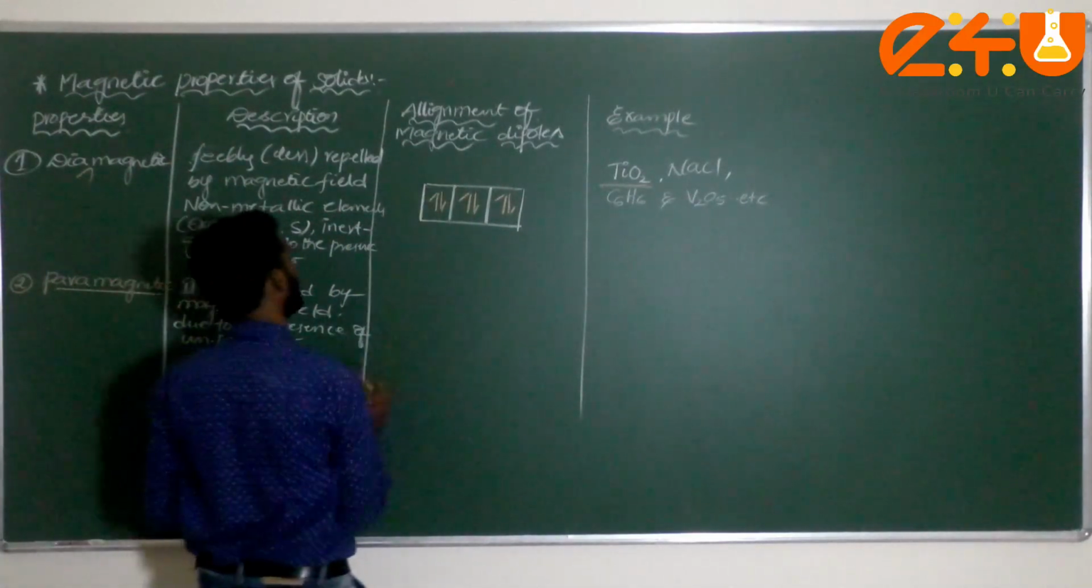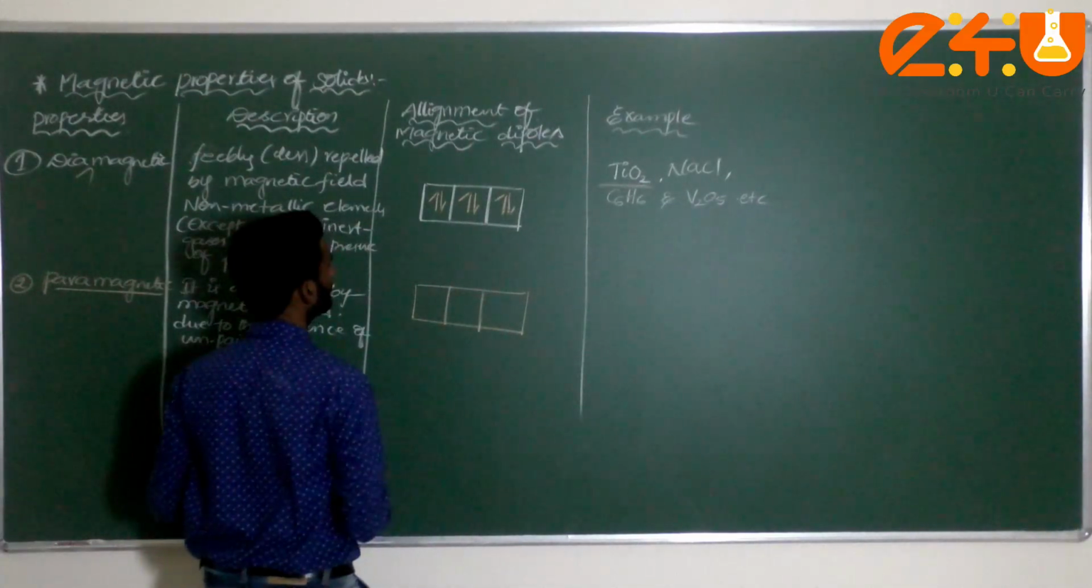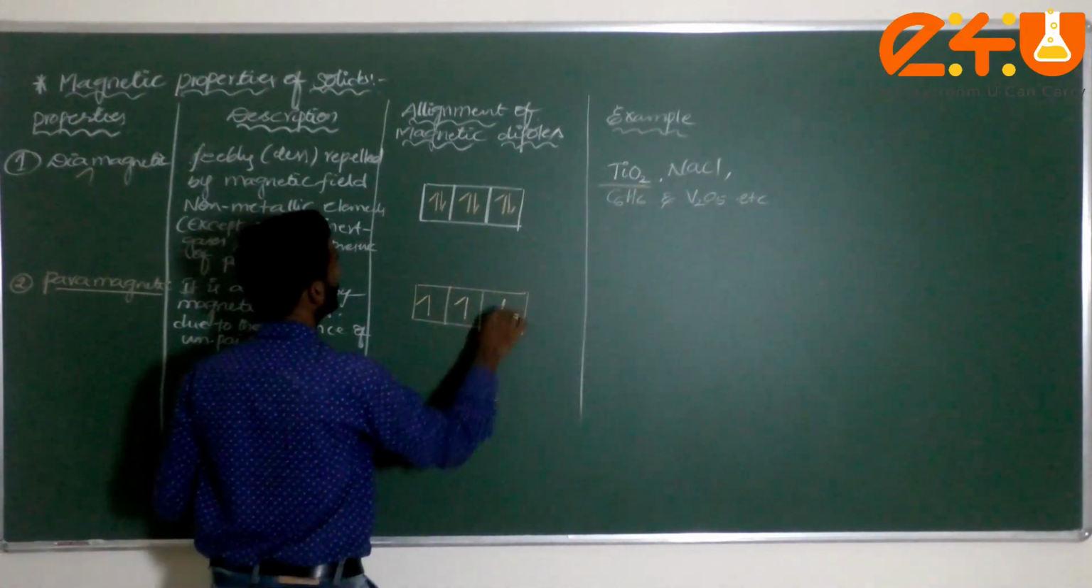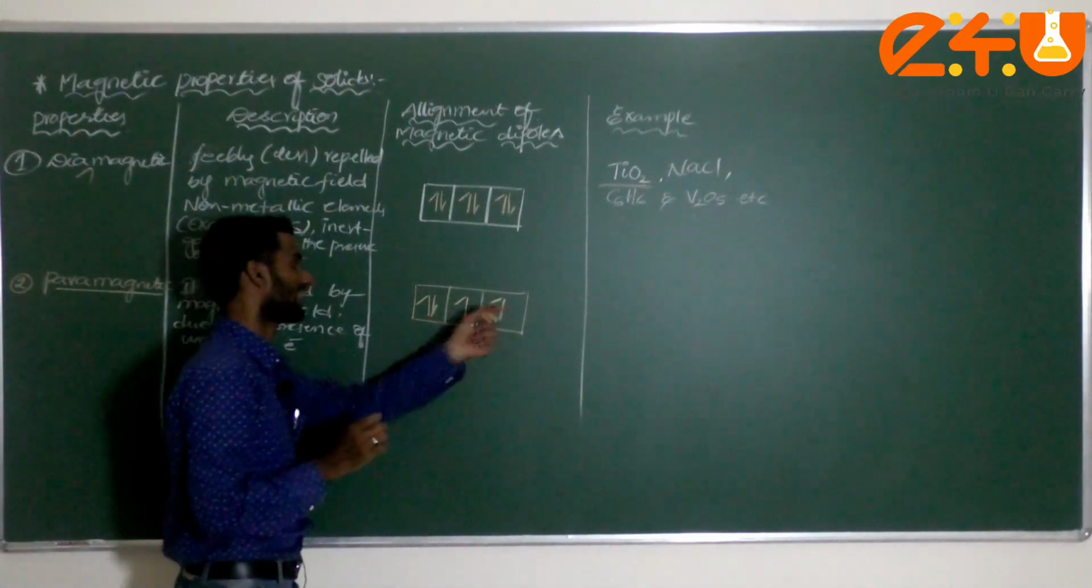How will it be here? In the paired electron case it is different, but in case of unpaired electrons, how will it be? Just check it here. 1, 2, 3, 4. Am I correct or not? Now these two electrons are unpaired or not?